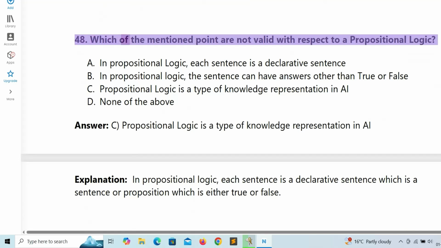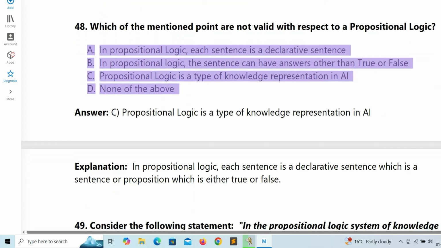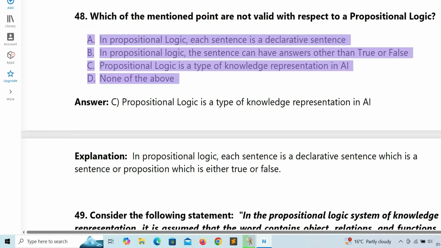48. Which of the mentioned points are not valid with respect to propositional logic? A. In propositional logic, each sentence is a declarative sentence. B. In propositional logic, the sentence can have answers other than true or false. C. Propositional logic is a type of knowledge representation in AI. D. None of the above.